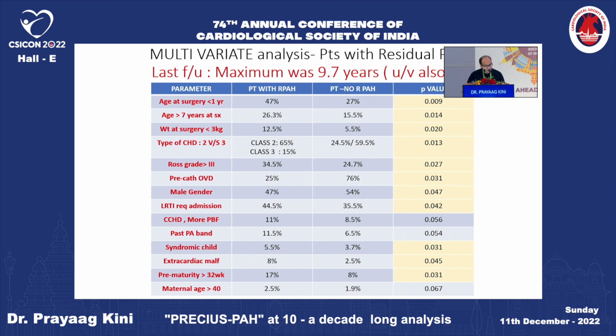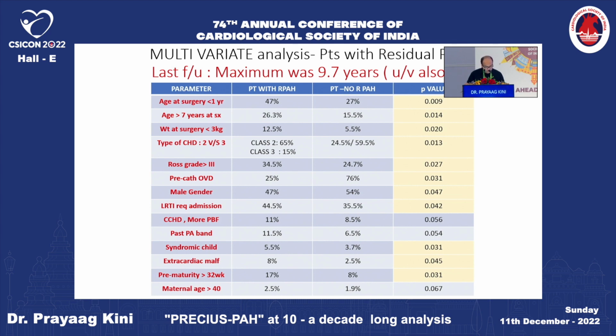Type of CHD: I told you that grade 2 was more than grade 3. Grade 1 were not too many. About 80% were grade 2 only. So it was more likely to portend a residual PAH. Ross grade 3 was more in those patients. Pre-cath